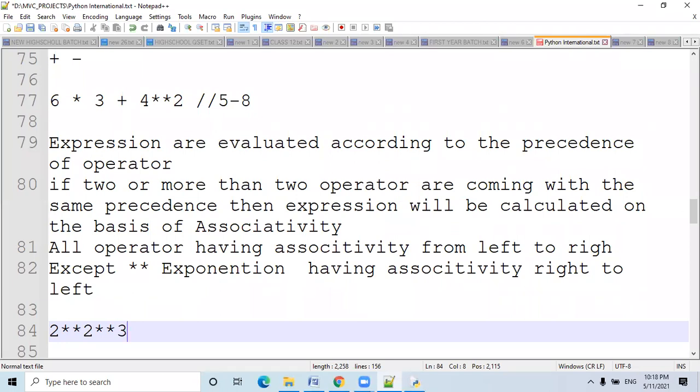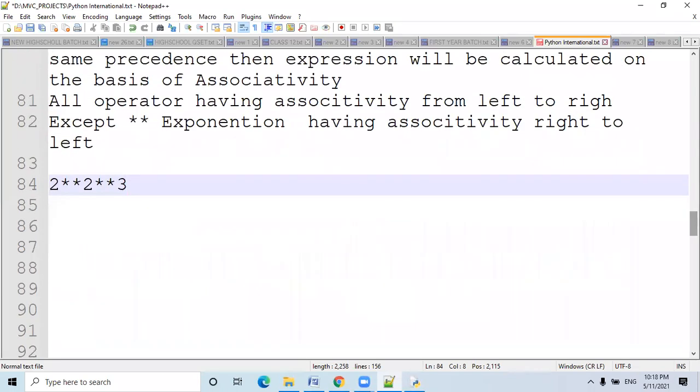It will be evaluated like that. Understand?